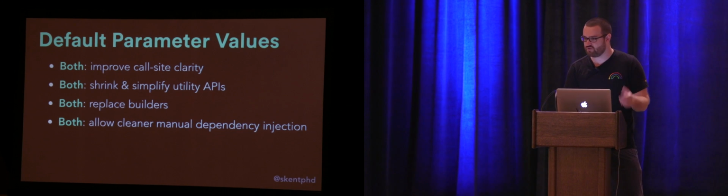So in both cases, what default parameter values allow us to do is improve the clarity of our call sites, make it more clear what we're doing when we invoke a method. It also allows us to shrink and hugely simplify some of our utility APIs, and we'll see an example of this.